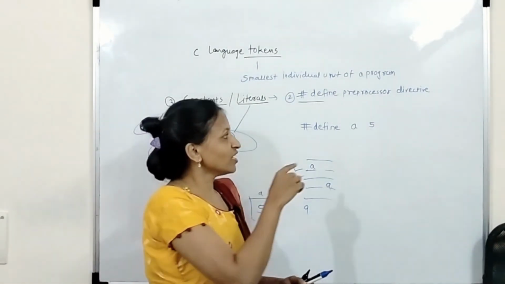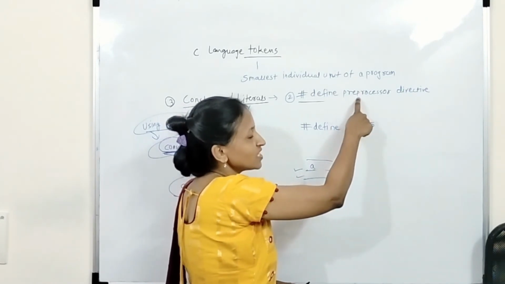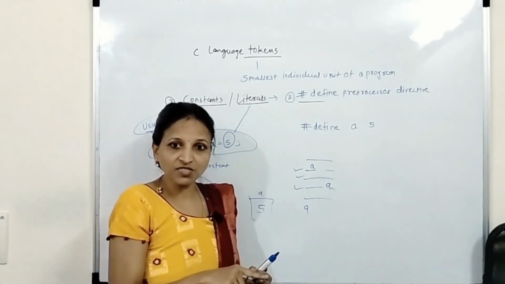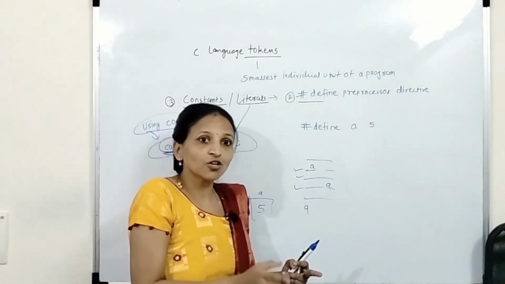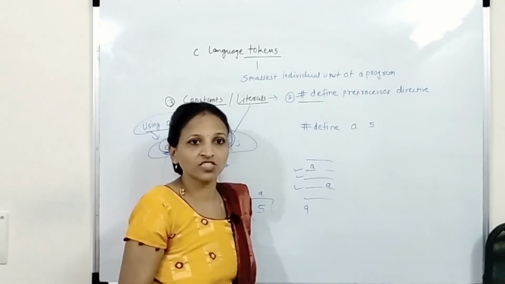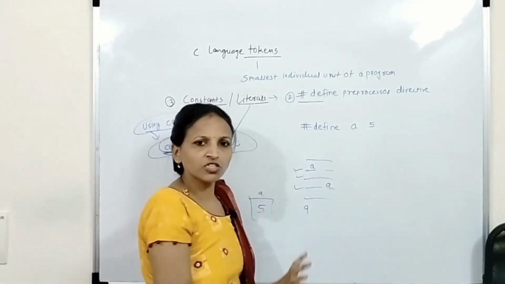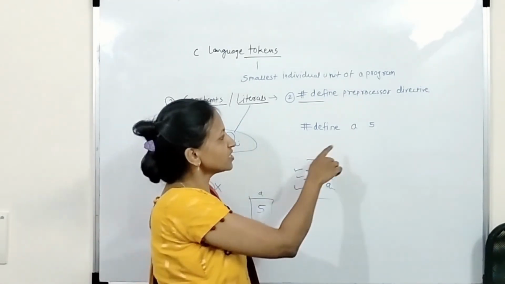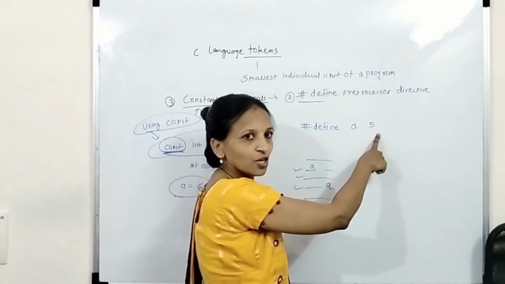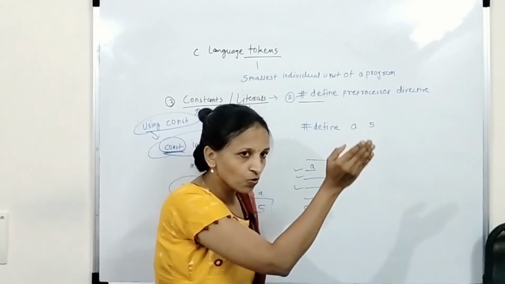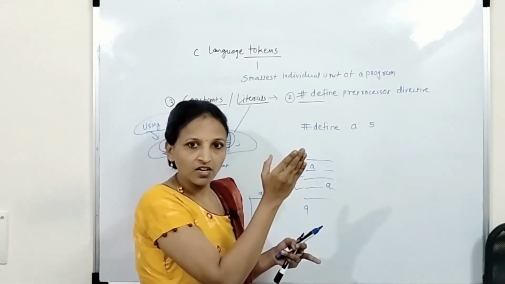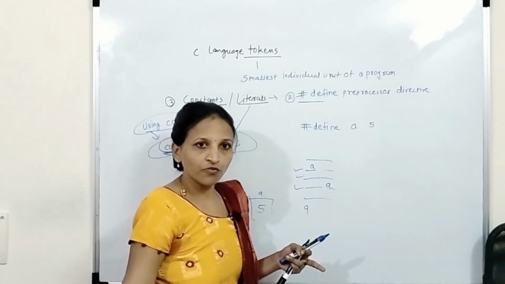Now, what will it do? The preprocessor will act before compilation, that is, before conversion of the source code to object code, the preprocessor will act on that source file. What is this? This is the source file. It will check what is here. We have defined A. What is its value? 5. It will go through the whole code first.